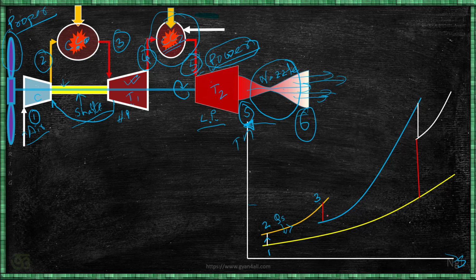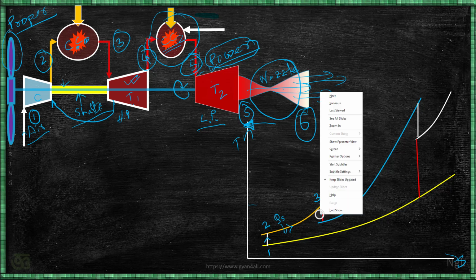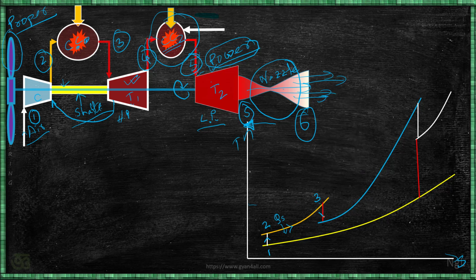After combustion chamber 1, it will go to the high pressure turbine, and that is an expansion process. This is the HP turbine. High pressure turbine produces the power required for the compressor only. That is enough. Now after that it will again go to the combustion chamber, say this is combustion chamber 2.